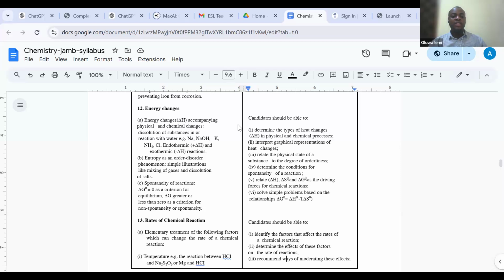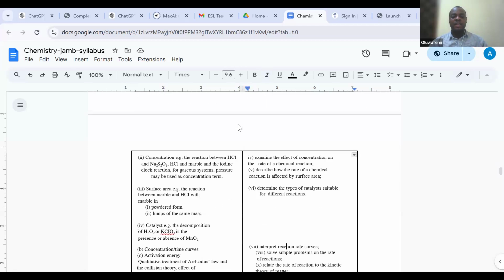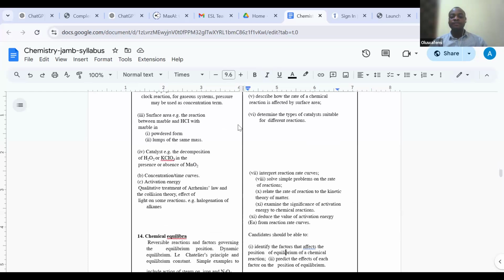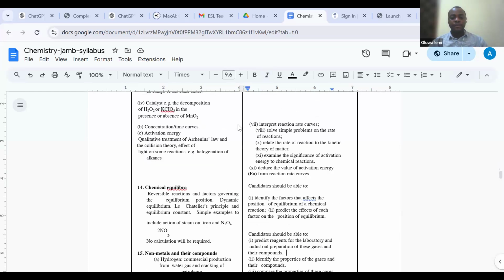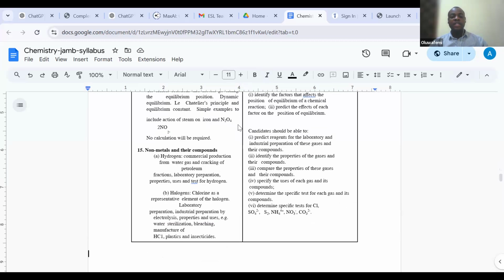So we also look at the next topic on the JAMB syllabus, which is the rate of chemical reaction. We'll look at these, and then we move on from there. We'll go to chemical equilibria. We'll consider the chemical equilibria, stage by stage, and we look at them subtopic by subtopic as we move along.